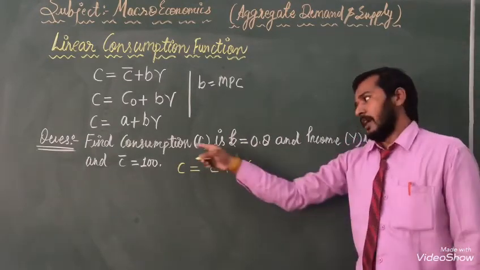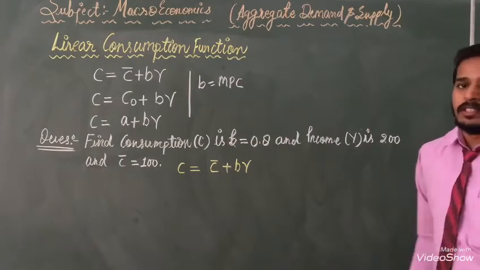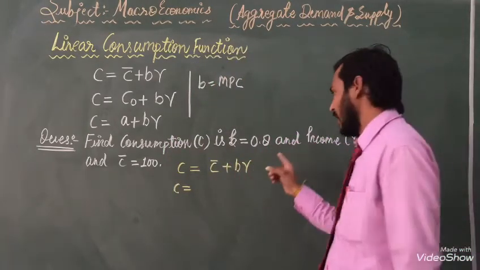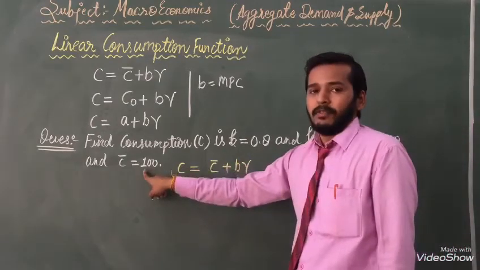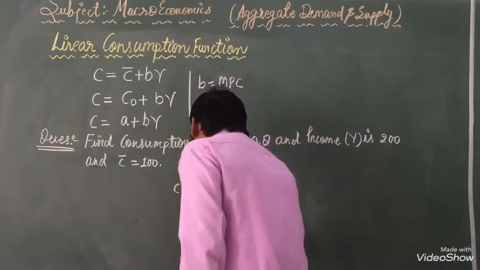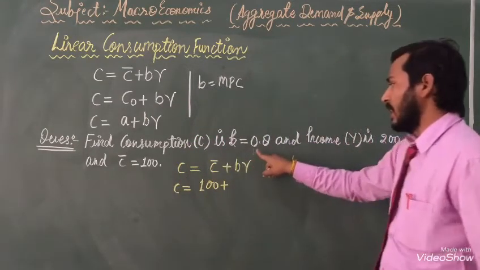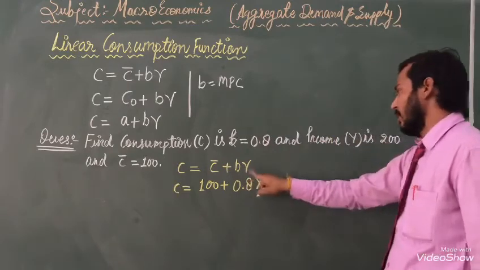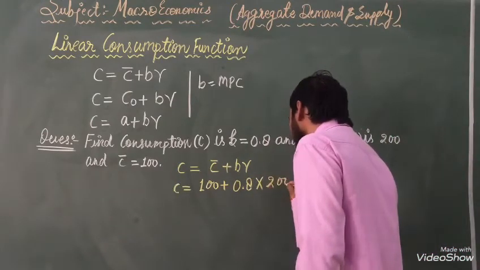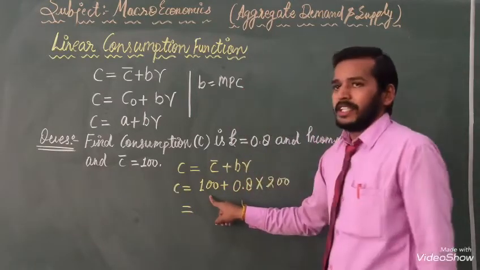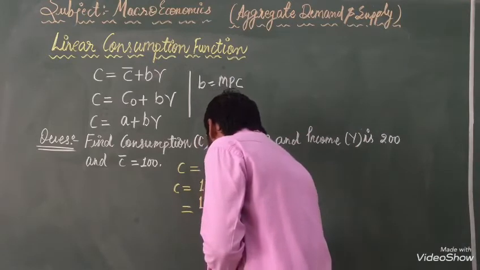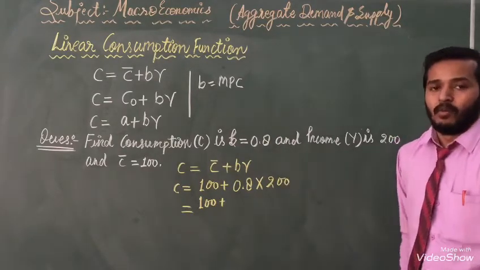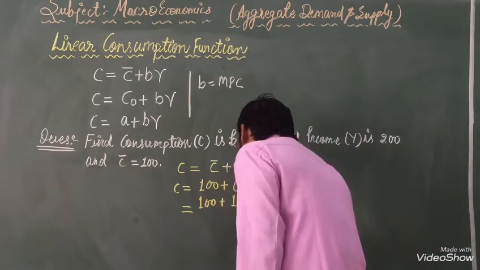In place of these we put the values. C equals 100 plus 0.8 times 200, where 100 is in place of C bar, 0.8 in place of b, and Y is given as 200. Solving 0.8 into 200 gives 160.